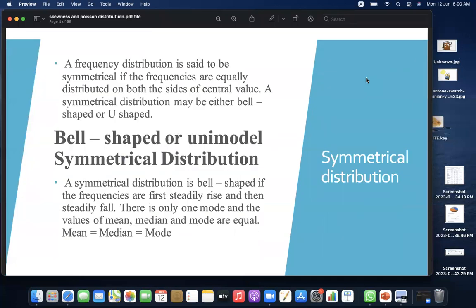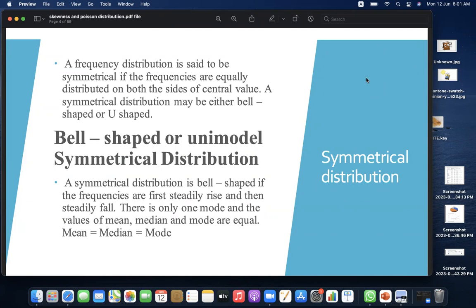Symmetrical distribution. A frequency distribution is said to be symmetrical if the frequencies are equally distributed on both sides of the central value. A symmetrical distribution may be either bell-shaped or U-shaped. Bell-shaped or unimodal symmetrical distribution: a symmetrical distribution is bell-shaped if the frequencies first steadily rise and then steadily fall. There is only one mode, and the values of mean, median, and mode are equal.